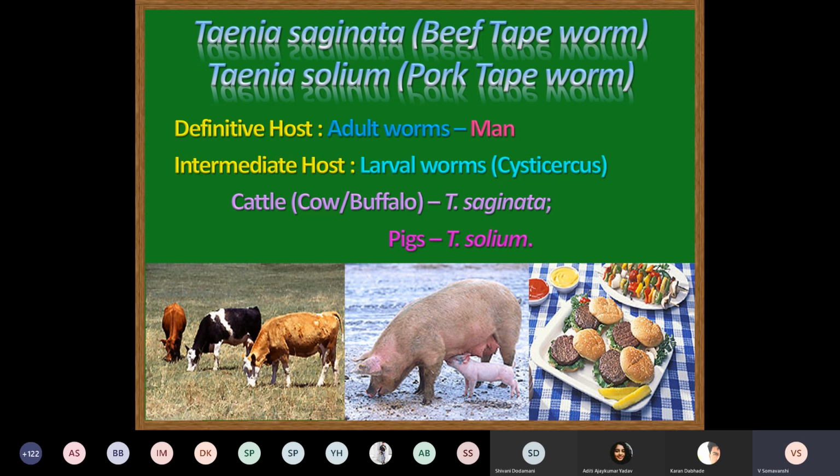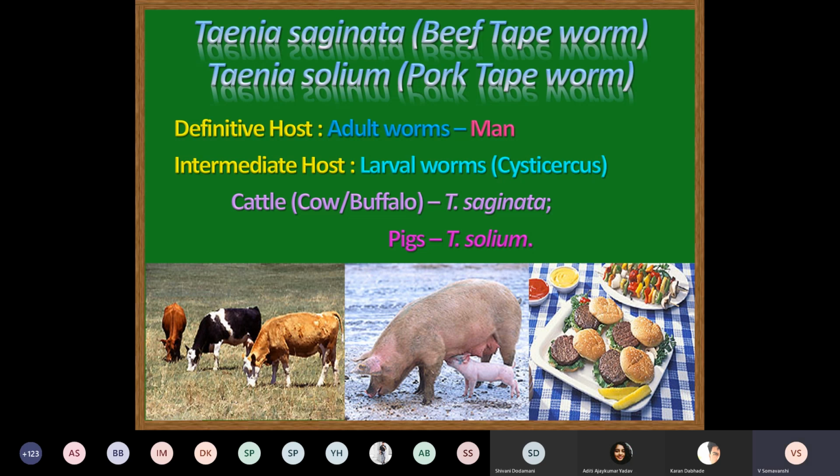If it is the intermediate host, definitely the larval form of the parasite is present in this intermediate host. Which is the larval form? Cysticercus. Man is the definitive host of this parasite because the adult worms are present in the intestine of human beings. Now, in the lower picture, I have shown cattle, pigs, and the food through which we get infected.